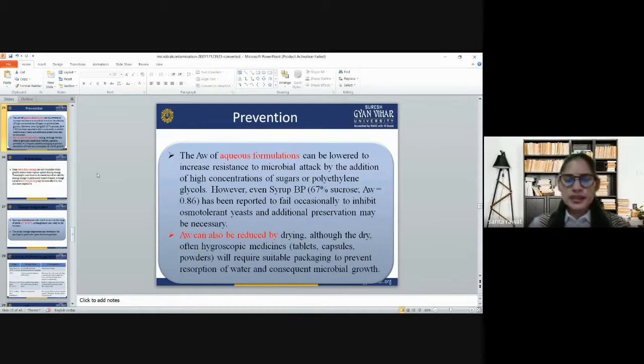Water activity can also be regulated by drying, although dried, often hygroscopic, medications like tablets, capsules and powders will require suitable packaging to prevent reabsorption of water and consequent microbial growth.